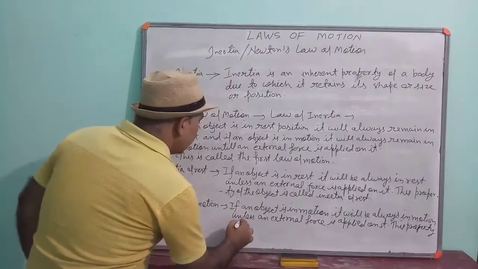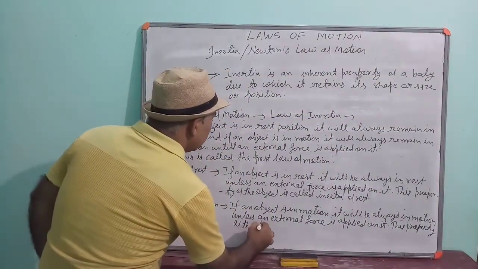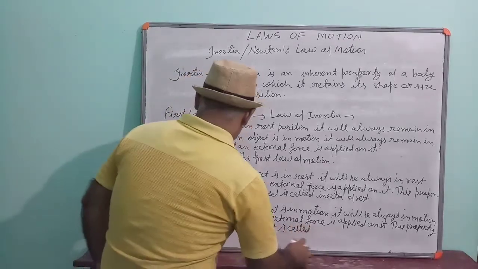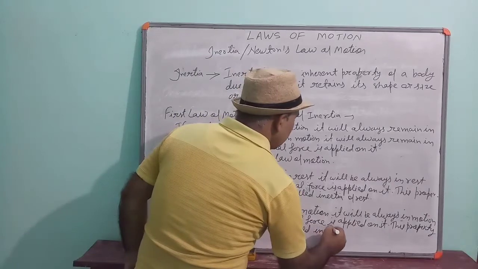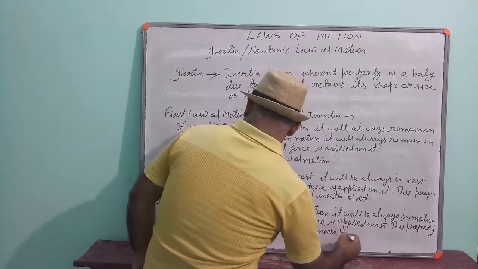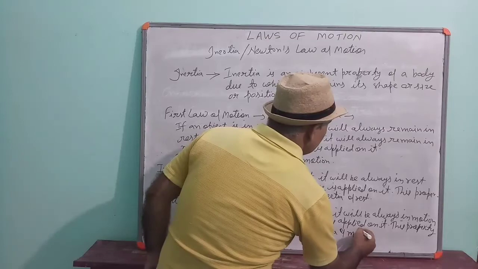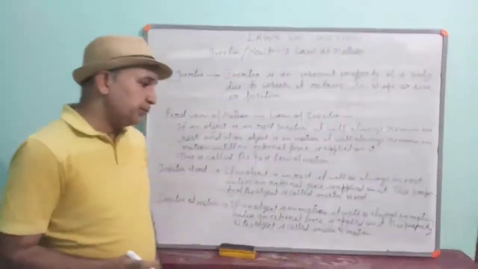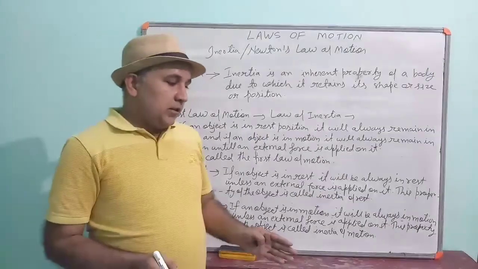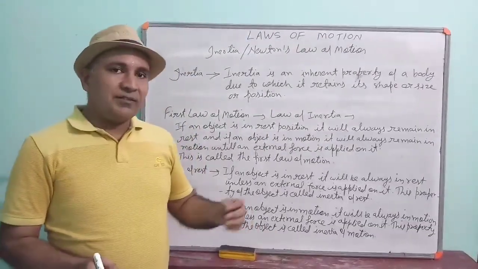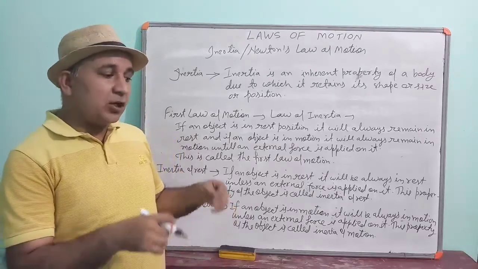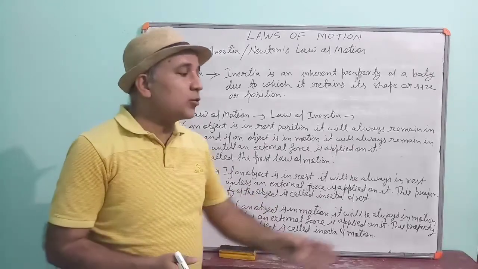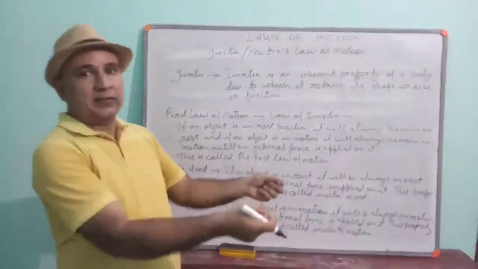This property of the object is called inertia of motion. Understood? You can see the example also. If you drive a bike, suppose you start the bike all of a sudden, then the bike goes forward and you turn back.